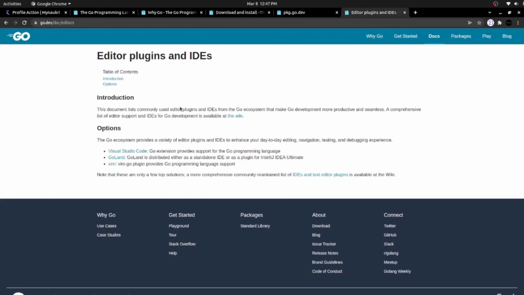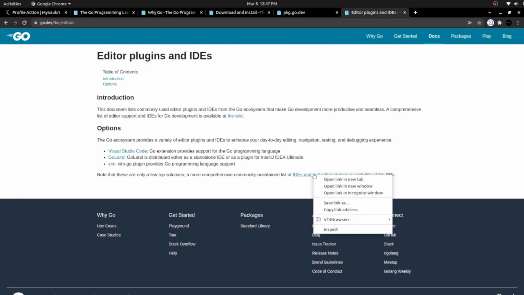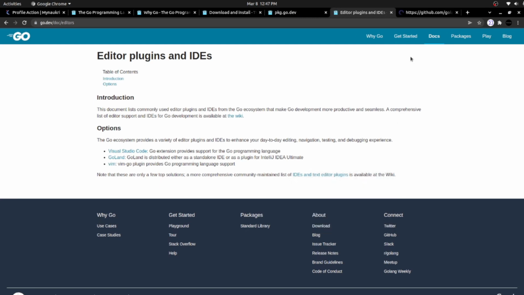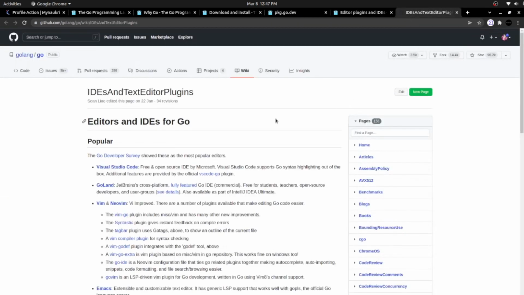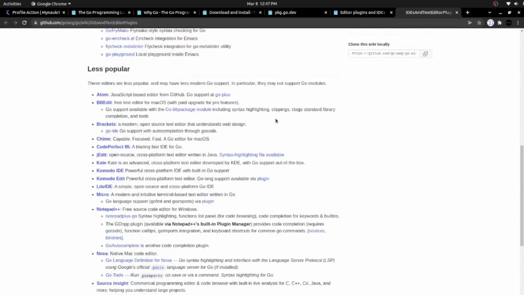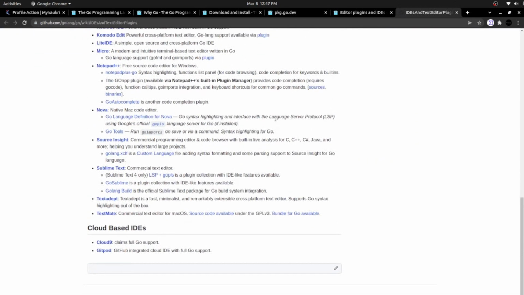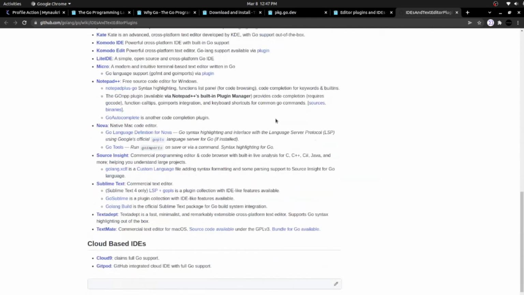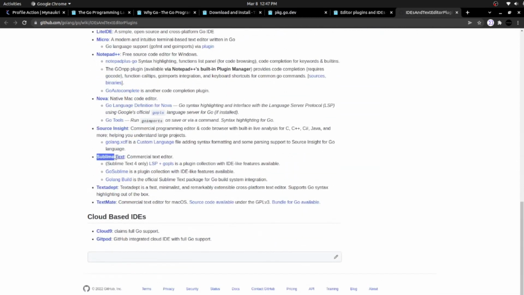So here you can see the list of supported IDEs for Golang. The popular one, Visual Studio Code, tops the list, and there are other IDEs and editor plugins you can use. Here they gave the list. All these solutions are IDE solutions. Sublime Text is compatible with Golang, so I'm going to use Sublime Text as I'm comfortable with it.